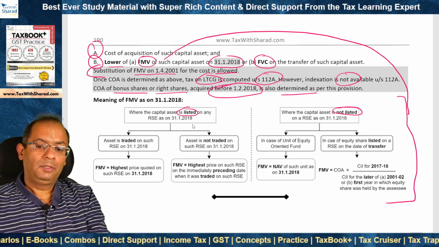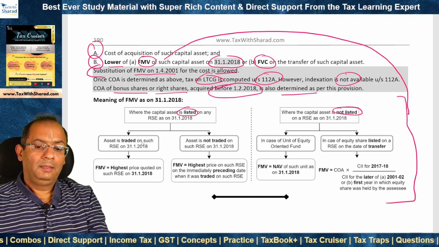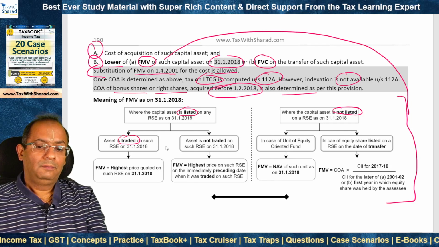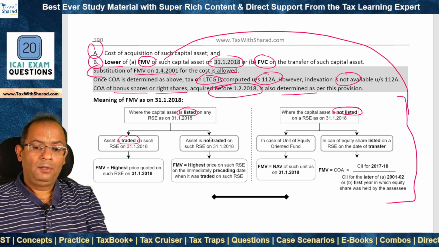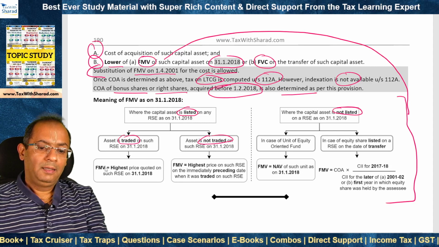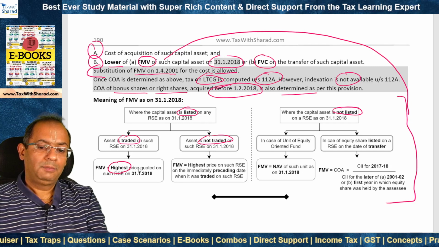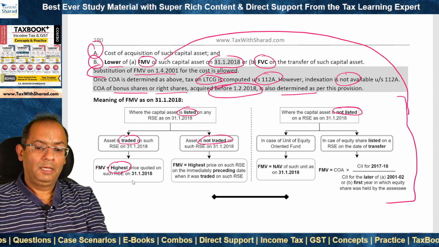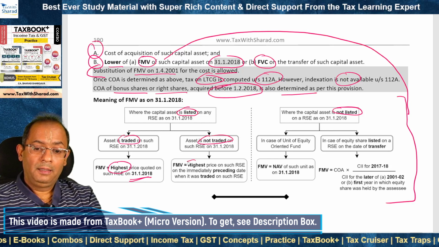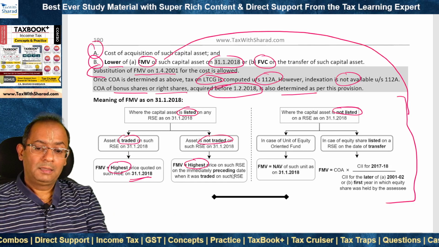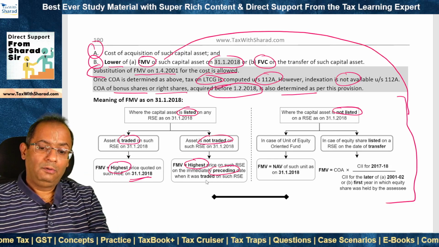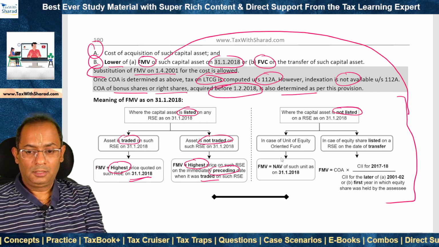Where it is listed on 31st January 2018, then it depends on whether the asset was traded on the stock exchange on this date or it was not traded on this date. If it was traded on this date, then the fair market value is the highest price quoted on the recognized stock exchange on this date. If it was not traded on this date, then we take the highest price on the immediately preceding date on which the asset was traded on the stock exchange.